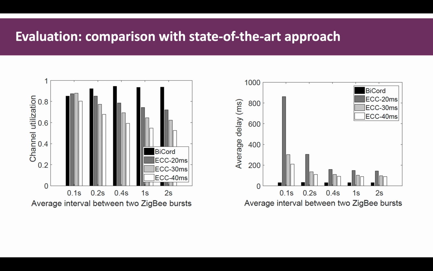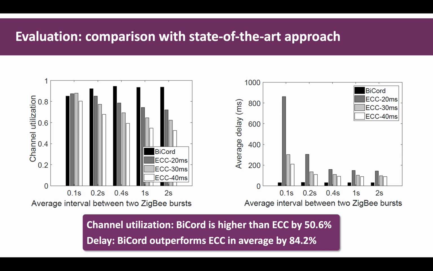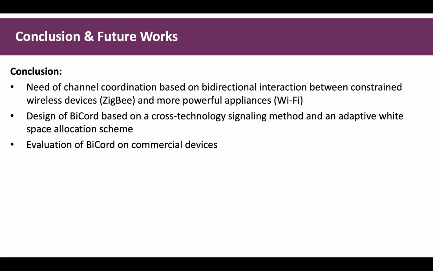We also compare the performance of BiCord to the state-of-the-art approach ECC. In terms of channel utilization, BiCord especially outperforms ECC with infrequent Zigbee traffic and achieves a 50% higher channel utilization. In terms of delay, BiCord outperforms ECC on average by 84%, and the average Zigbee delay is well below 30 milliseconds. In conclusion, we analyze the need of the bidirectional channel coordination, propose BiCord, a scheme including two modules, and then implement and evaluate it, demonstrating its effectiveness.